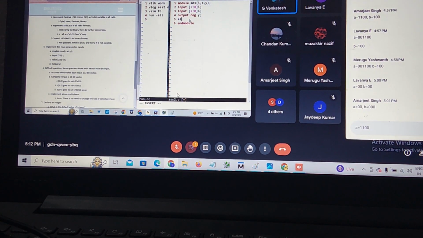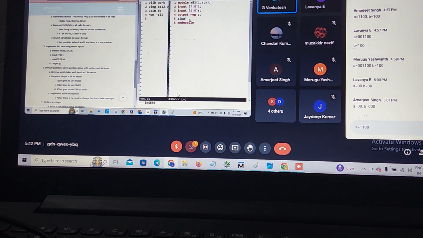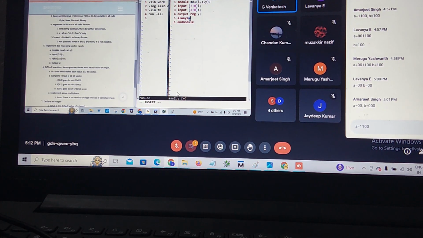Based on that, you do the procedure block: always @ start, begin and end. You do whatever it may be. You take a case now. Case, what is passed is selection. Based on selection only, the input is selected and the output will be. Case, endcase, prototype.